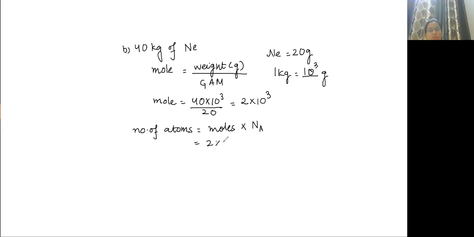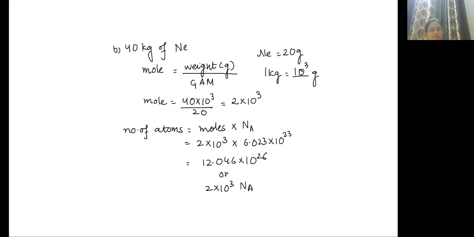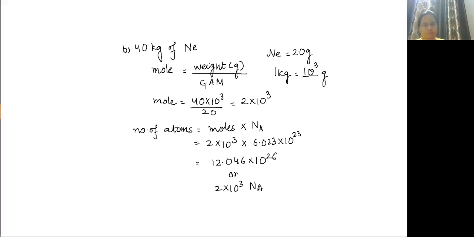So it will be 2 into 10 to the power 3 into 6.023 into 10 to the power 23. So this is 12.046 into 10 to the power 26, or it can be 2 into 10 to the power 3 Na. Both are correct. Copy this. If this is done, let me know.